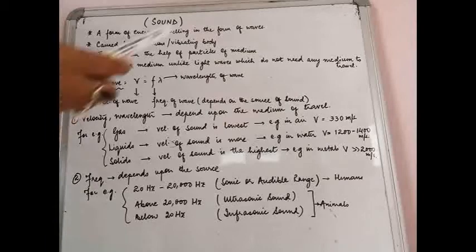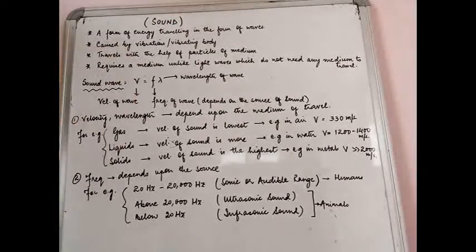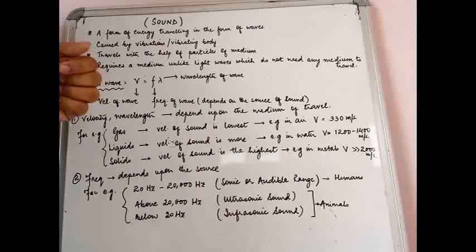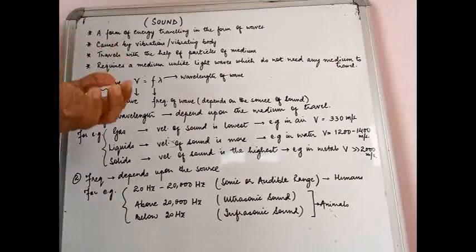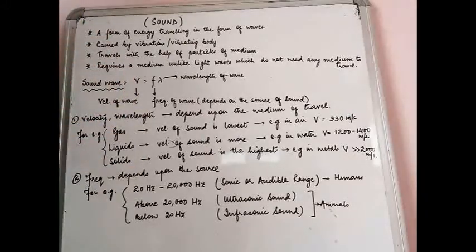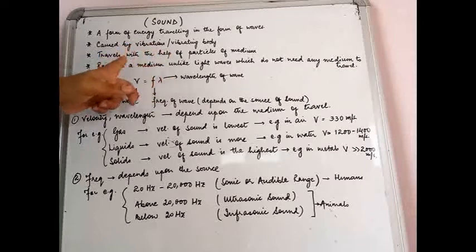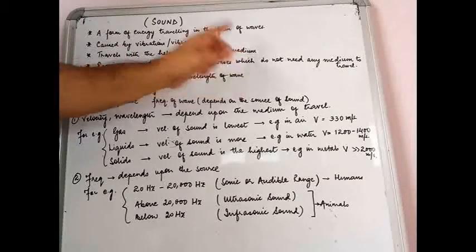We just discussed that sound as well as light are forms of energy, but there is a very major difference between these two types of energy waves. Light can travel through vacuum also, or in other words, light does not require any medium to travel, whereas sound travels with the help of the particles of the medium.